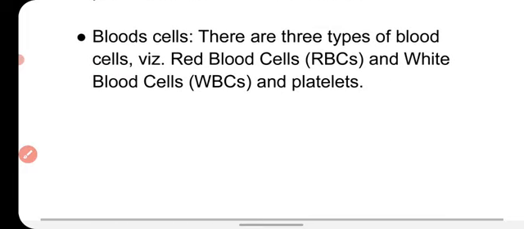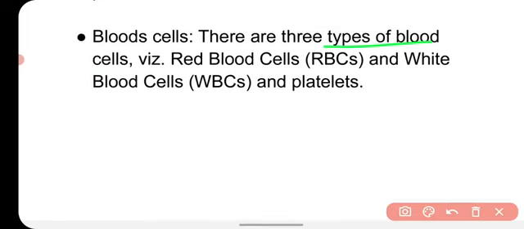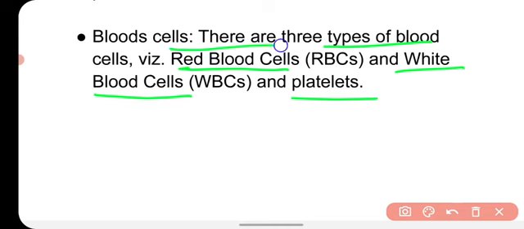And there are three types of blood cells found in the blood, that is red blood cells, RBCs, white blood cells, WBCs, and platelets. Red blood cells are also known as erythrocytes.